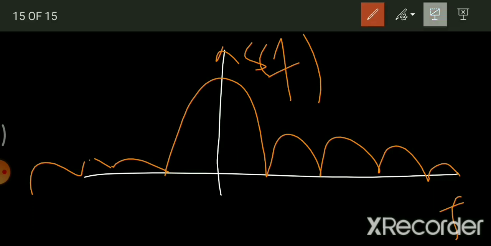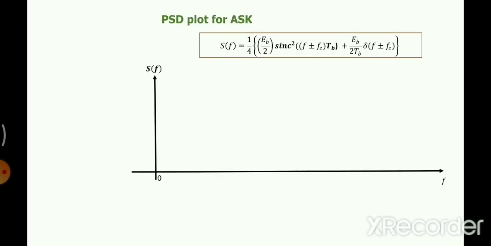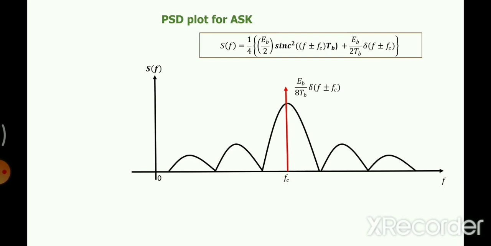Okay, let's go back to our discussion. First of all, at frequency fc you have an impulse and the amplitude of the impulse is given to you. You can see here 2 TB multiplied with 4 gives you 8, so 8 TB, and the amplitude is EB. So you have an impulse at plus fc and minus fc. I'm drawing at plus fc, minus fc is on the other side. And then you have sinc square, so you can see all the harmonics are positive. This is the power spectral plot for ASK.